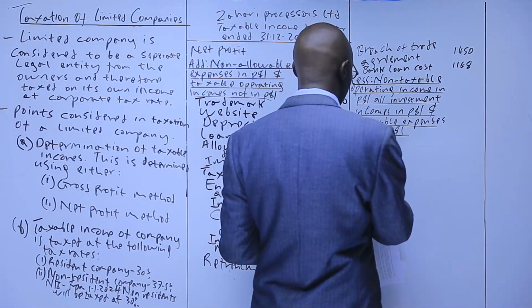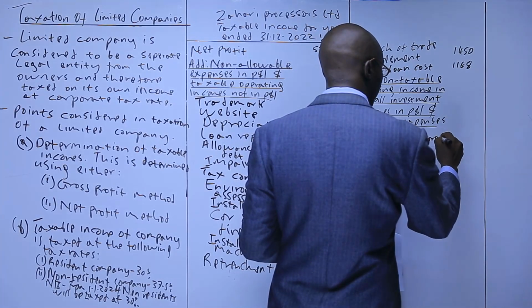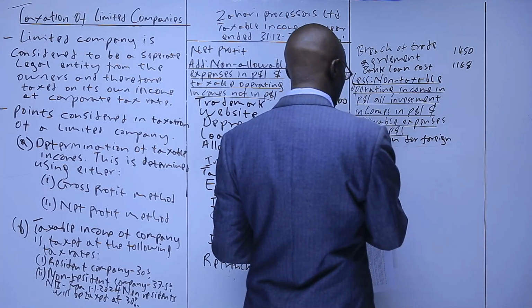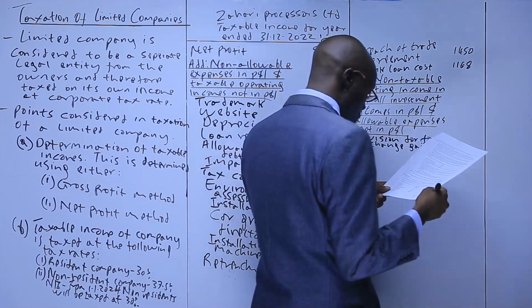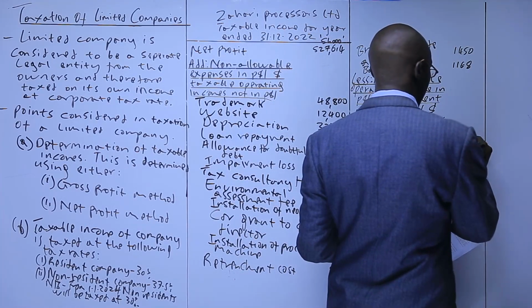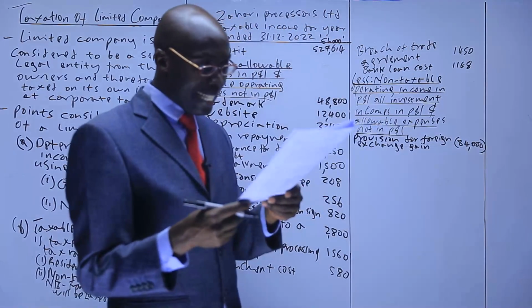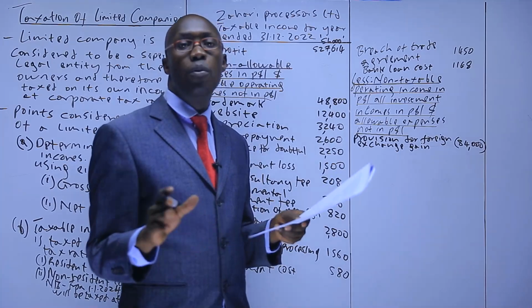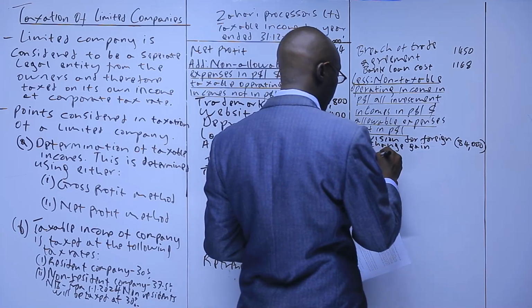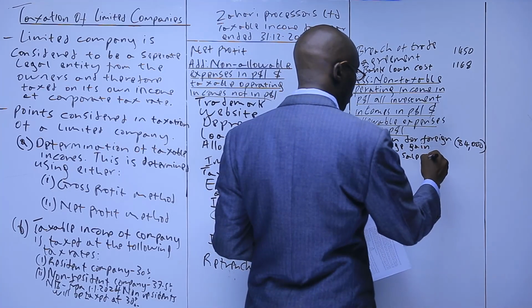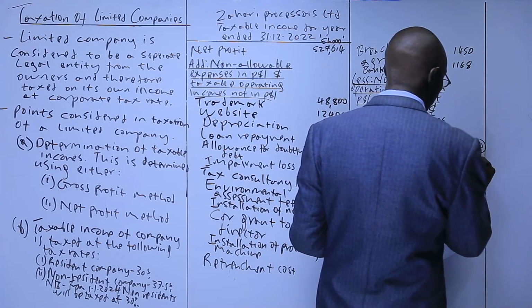We remove provision for foreign exchange gain, which we have 84,000. We deduct. The other one is gain on sale of motor vehicle. Income from selling fixed assets we don't tax. Deduct. So gain on sale of motor vehicle. Fixed assets income we don't tax. 28,000.